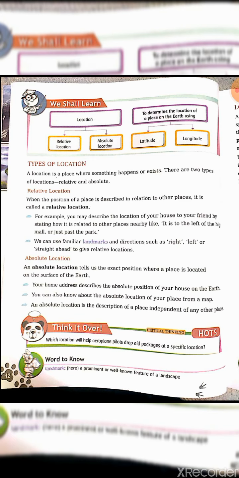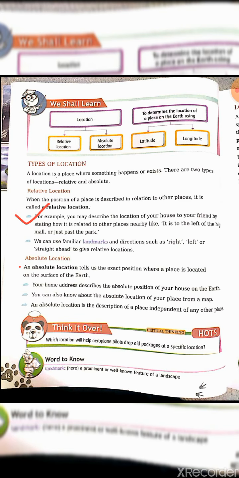So the first one is the relative location. When the position of a place is described in relation to other places, it is called a relative location. For example, you may describe the location of your house to your friend. Suppose your house is near a government office. You will tell that my house is near a particular government office. Means you are telling the location in relation to another thing. That is known as the relative location.